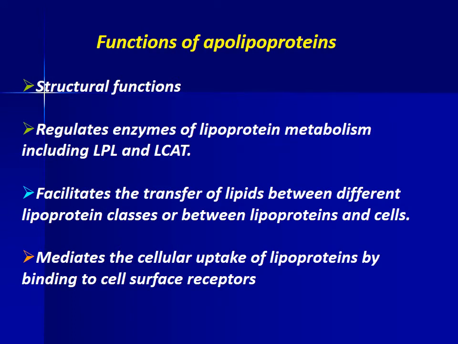Functions of apolipoproteins: structural functions; regulate enzymes of lipoprotein metabolism, including lipoprotein lipase and lecithin cholesterol acyltransferase, or LCAT; facilitate the transfer of lipids between different lipoprotein classes or between lipoproteins and cells; and mediate the cellular uptake of lipoproteins by binding to cell surface receptors.